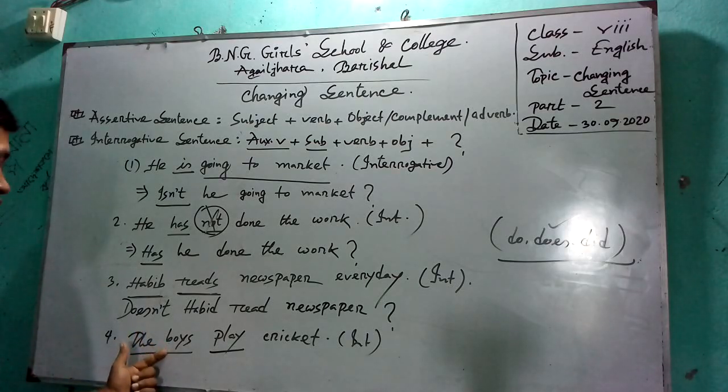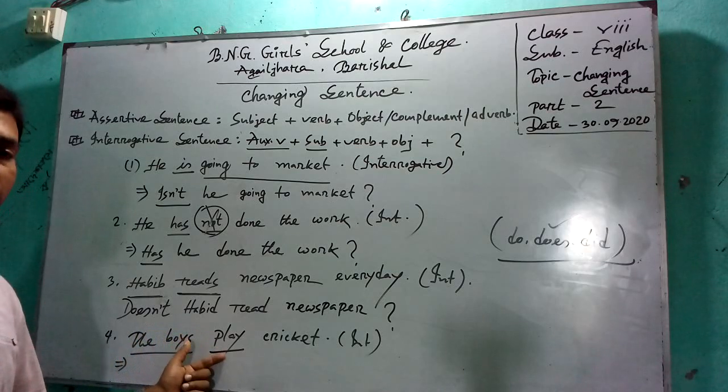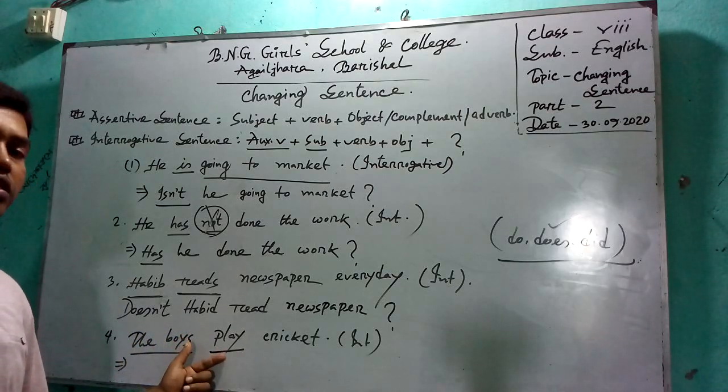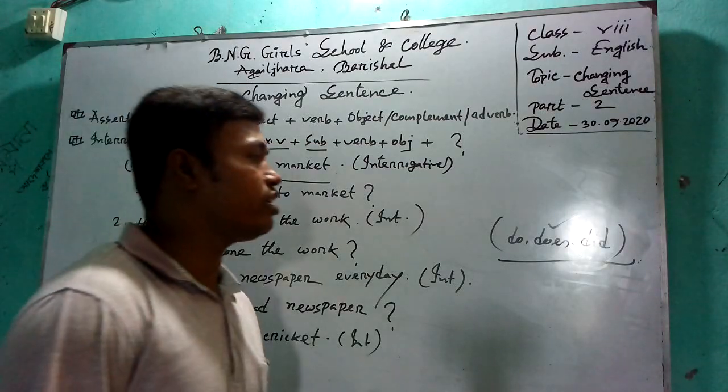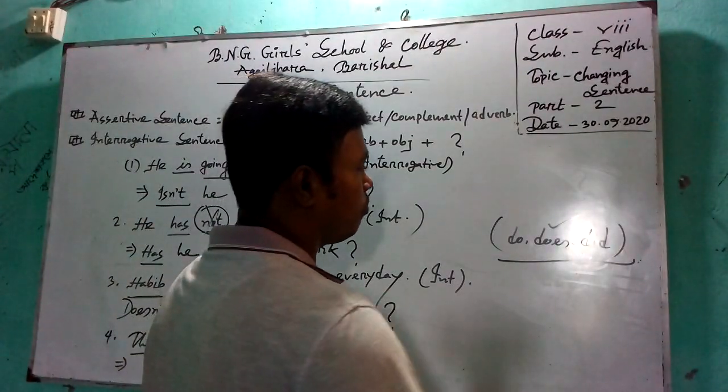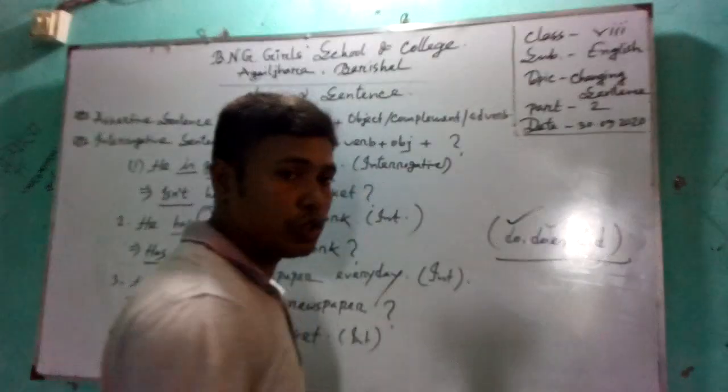If the subject is third person plural number and the sentence is present indefinite tense, you can take the substitute auxiliary verb "do".